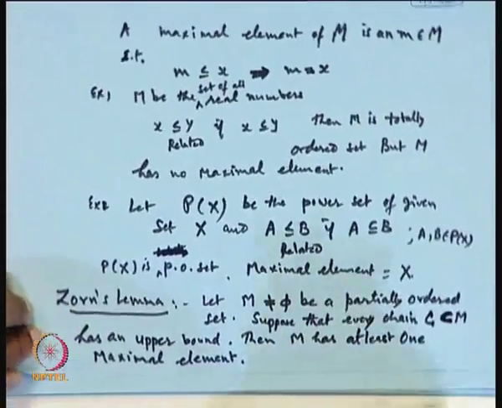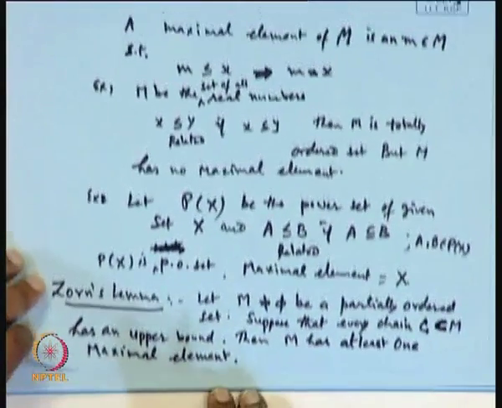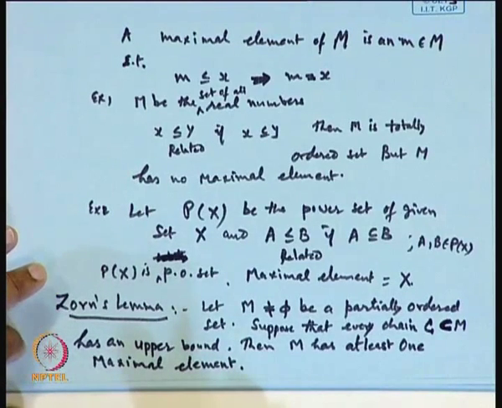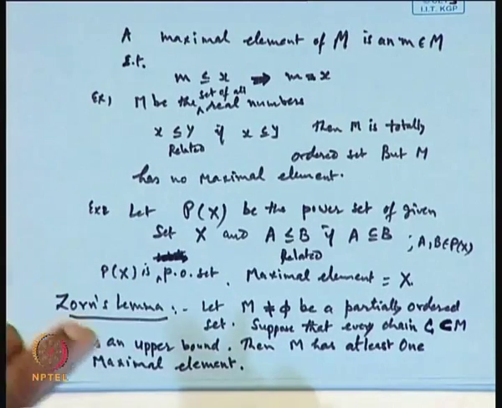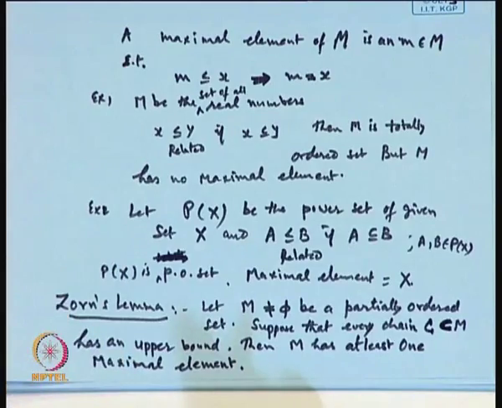So, what Zorn's lemma says is, if M is a partially ordered set with the property that any chain, meaning a totally ordered set where any two elements are comparable, has an upper bound, that is, there is an element x such that all the elements of the chain are less than or equal to x, then M will have at least one maximal element.